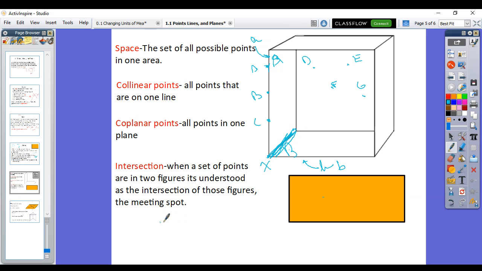So to reiterate that, lines are made up of 2 points. Planes need 3 points. Okay, you need that many in there. Intersections: two lines intersect at 1 point of intersection.